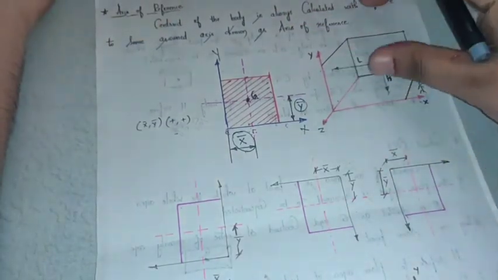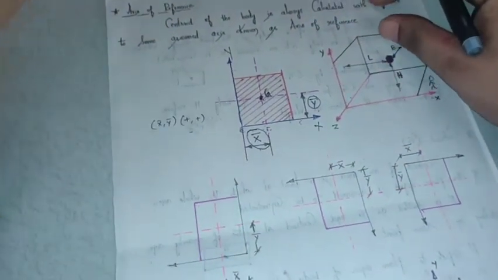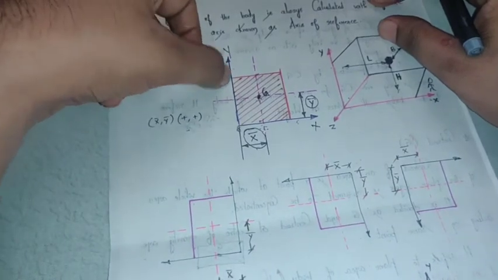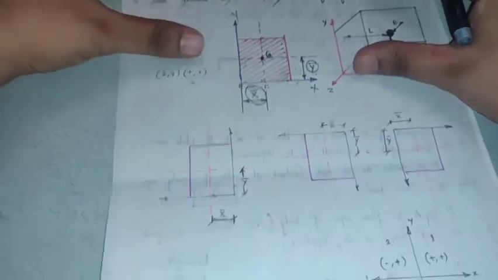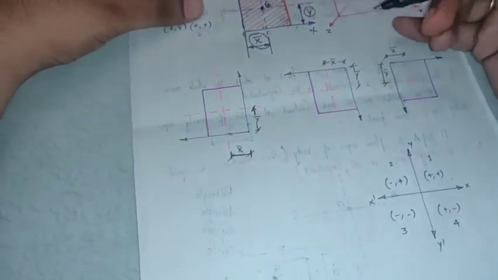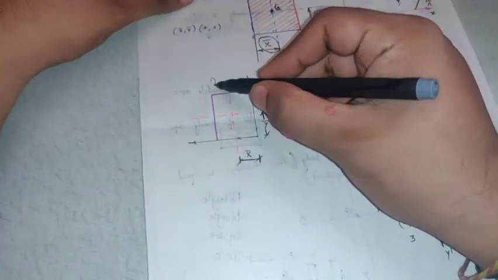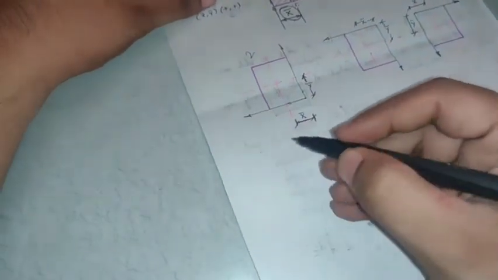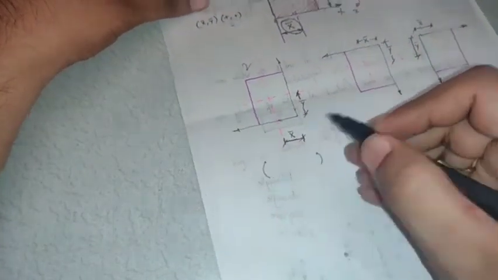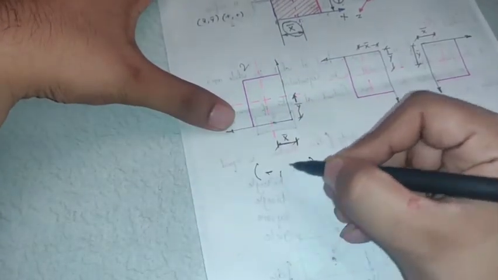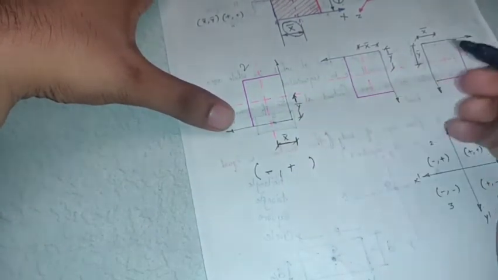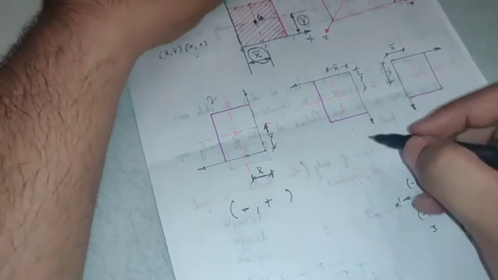It depends on your convenience, but what I suggest is you always take the object in the first quadrant. The reason is you'll get the value of x bar and y bar as positive values. Now if we similarly look at the other quadrants, this is the second quadrant. What will be the value of x bar and y bar here? So x bar is x dash here, so the value of x bar will be negative and y bar will be positive if you take it in the second quadrant.